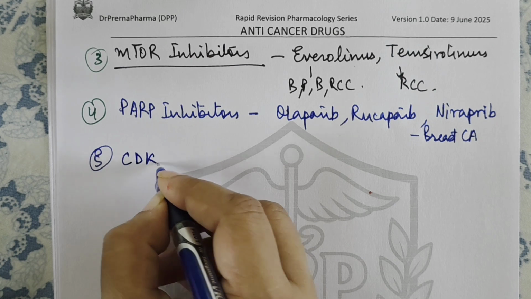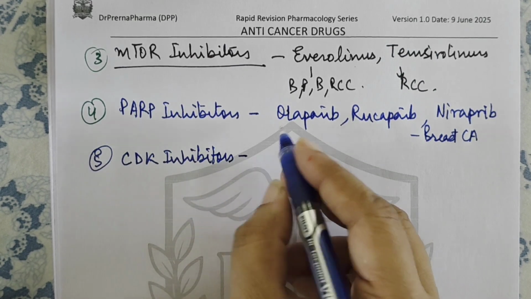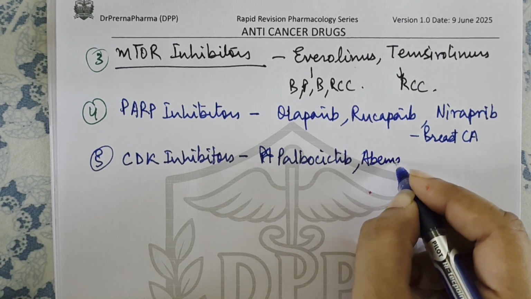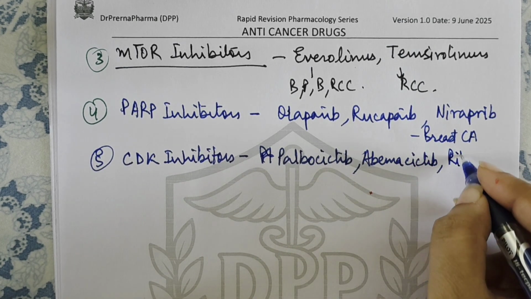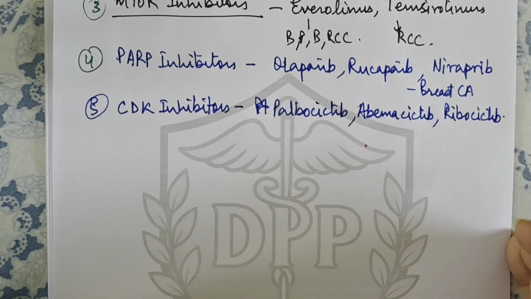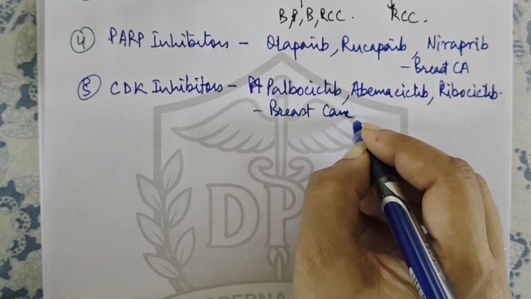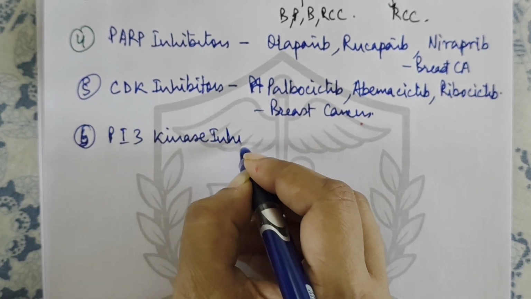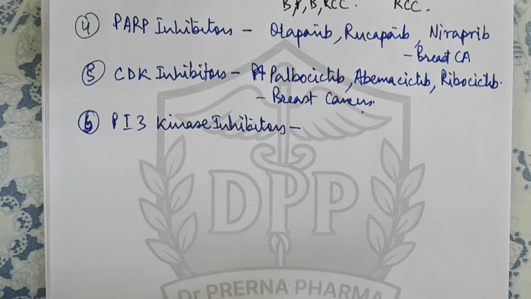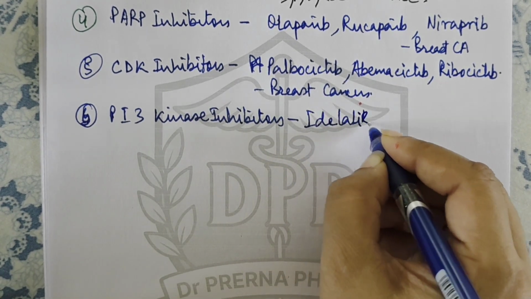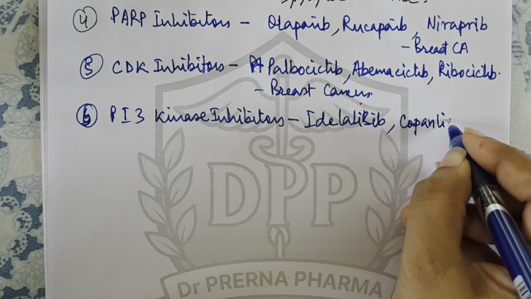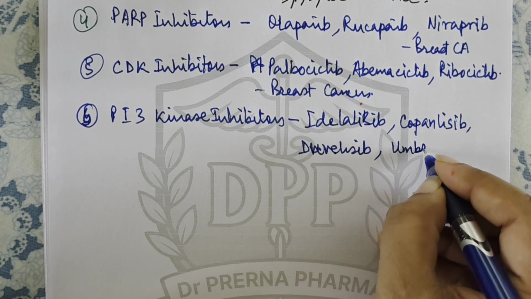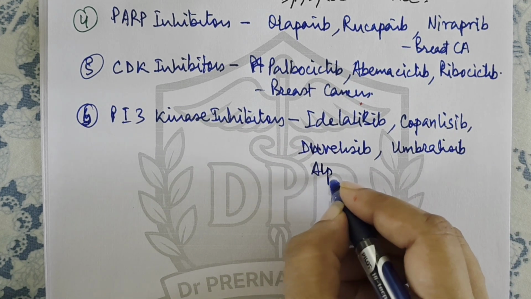The next category is CDK inhibitors. In CDK inhibitors we have palbociclib, then we have abemaciclib, and we have ribociclib. Right? These are used in breast cancers. Then the next category we have is PI3 kinase inhibitors. In PI3 kinase inhibitors, the drugs that we have are idelalisib, copanlisib, then duvelisib and umbralisib. Another drug is alpelisib.